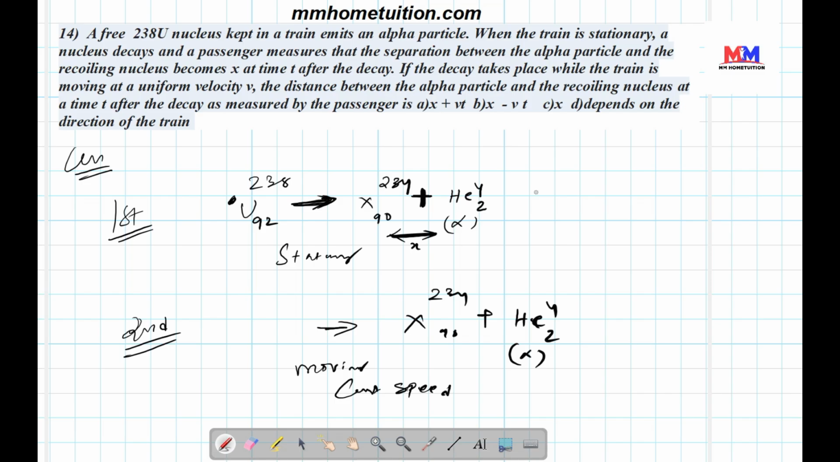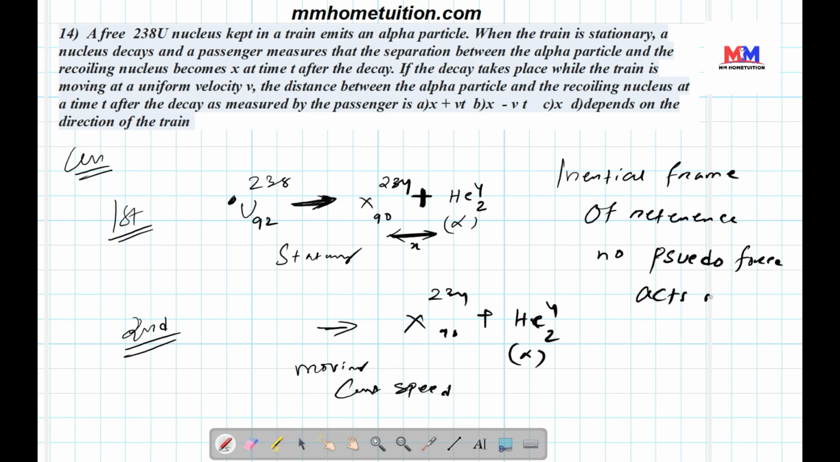So what happens in both the cases? In both the cases, that comes under an inertial frame of reference. As that comes under an inertial frame of reference, no pseudo force acts on it.